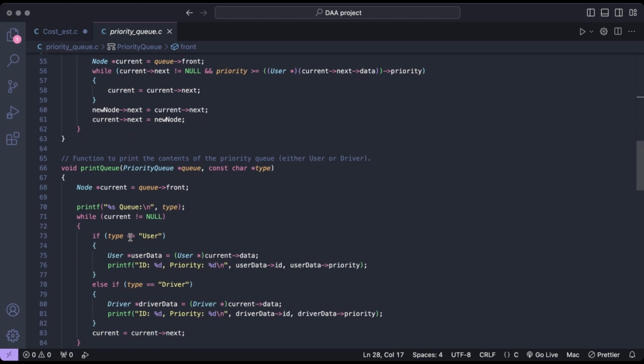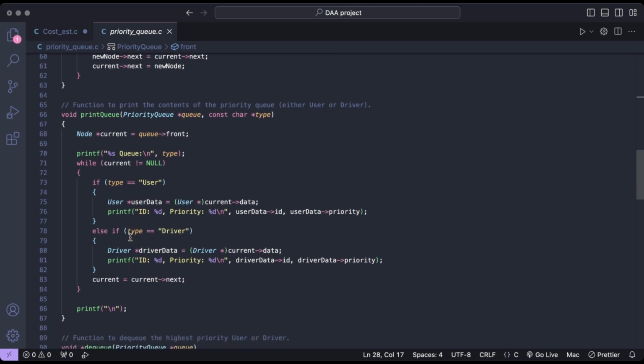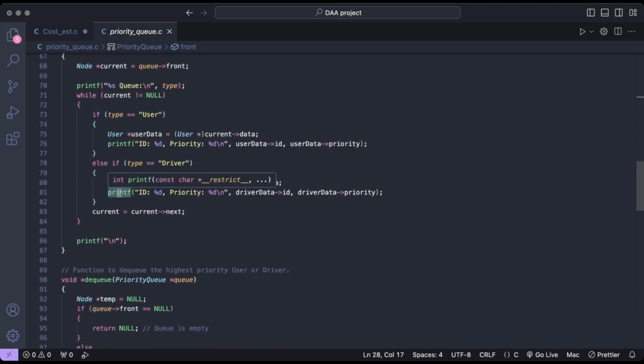So next is the print queue function. It prints the content of the priority queue, either users or drivers. It traverses the queue and prints the ID and priority of each element of the data.